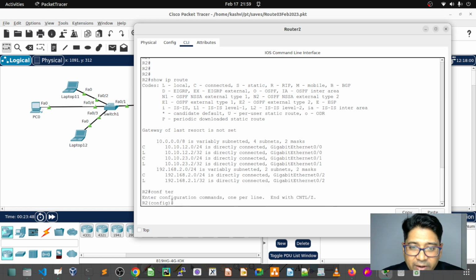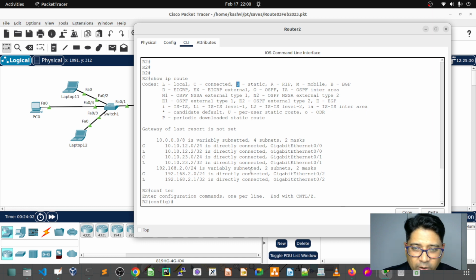That is called static routing. So we are going to configure static routing, and those routes are coded as S. So what is the syntax? We go to the config mode, since any configuration is done in configuration mode.